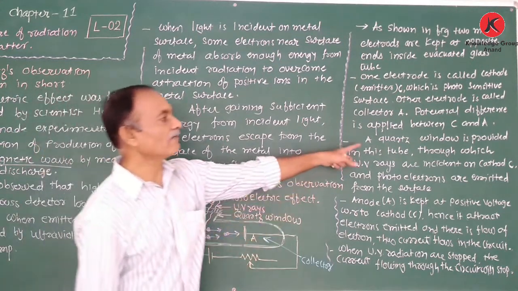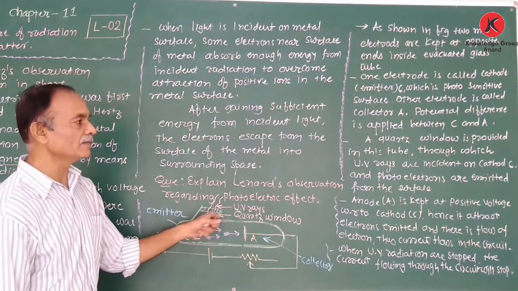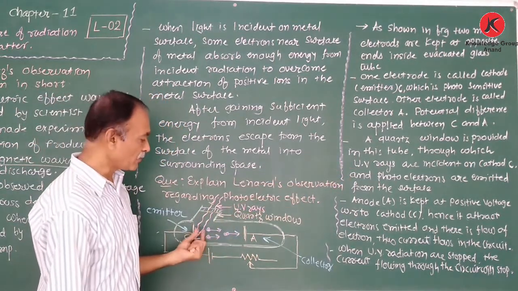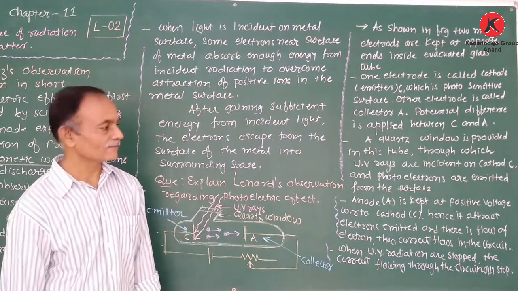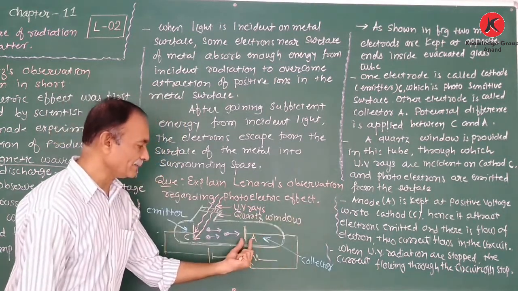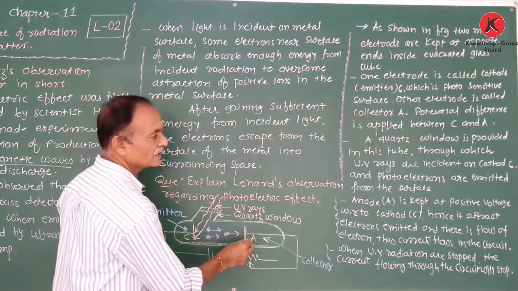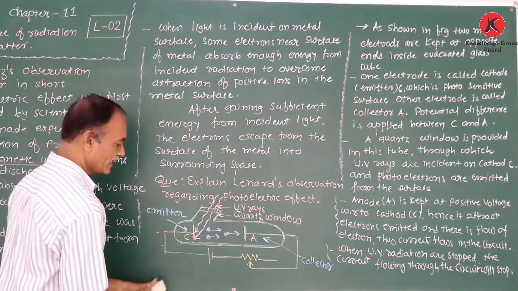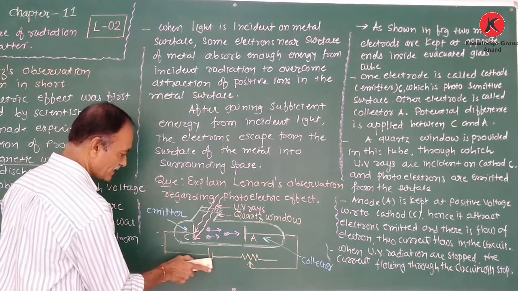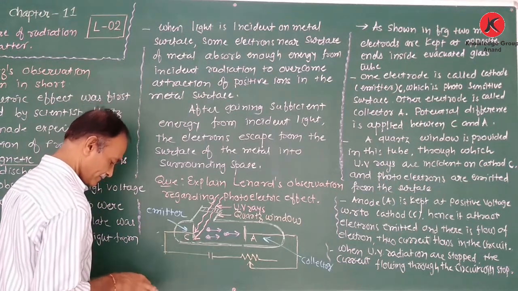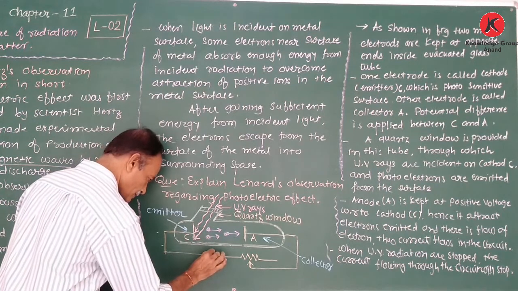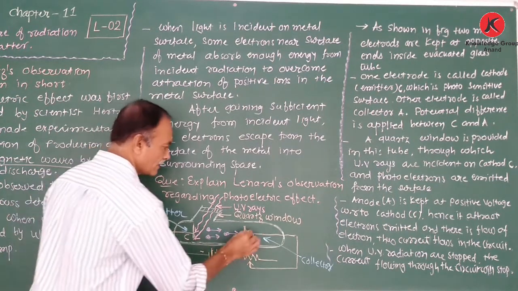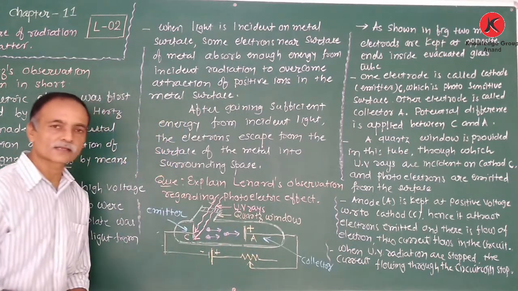Now listen. A quartz window is provided in this tube through which ultraviolet rays are incident on the cathode and photoelectrons are emitted. Now, the anode A is kept at positive potential with respect to the cathode C. There is positive, there is negative, therefore positive voltage.